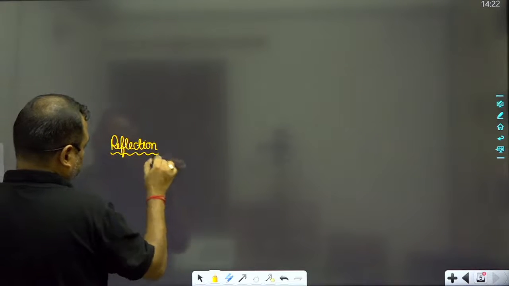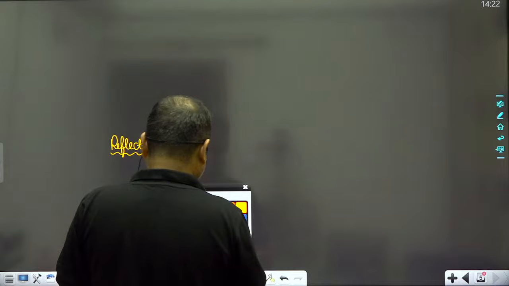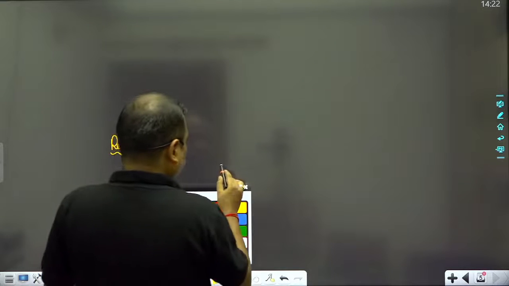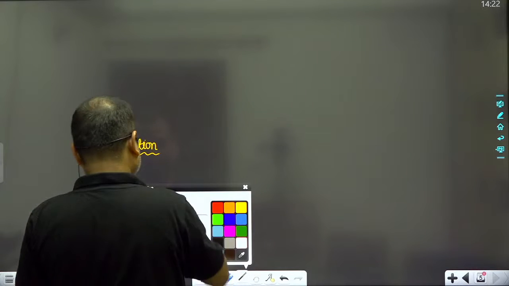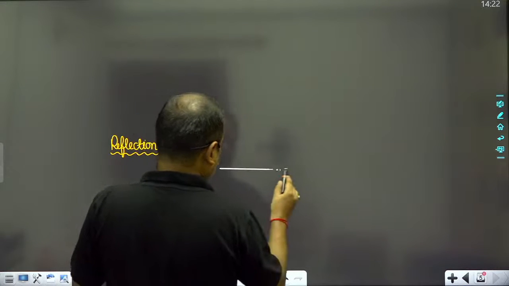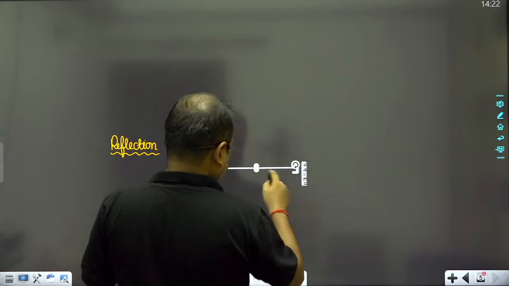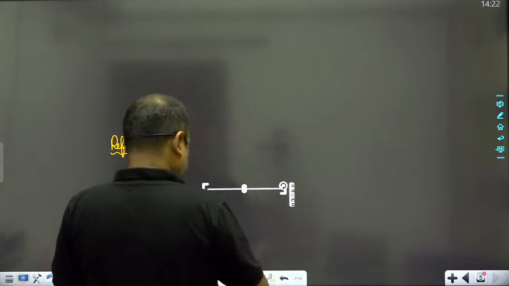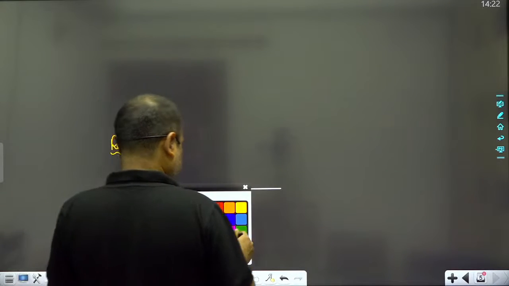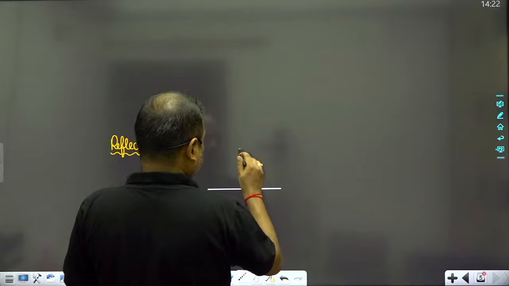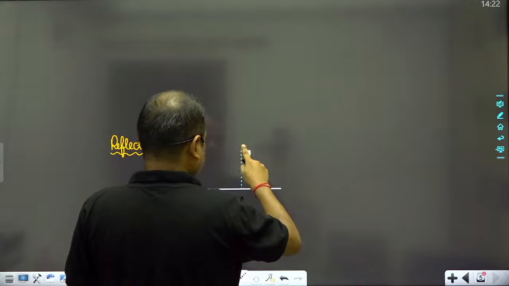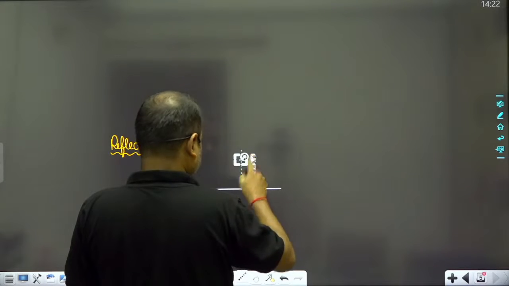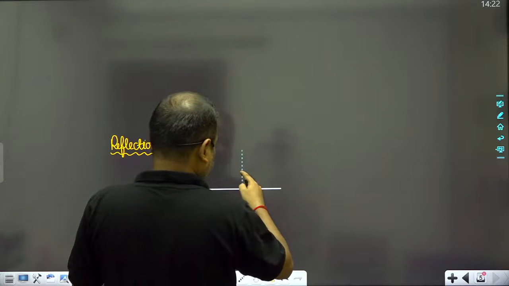Reflection. Okay, so what is reflection? Suppose that this is the normal.